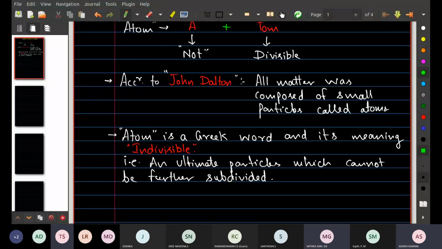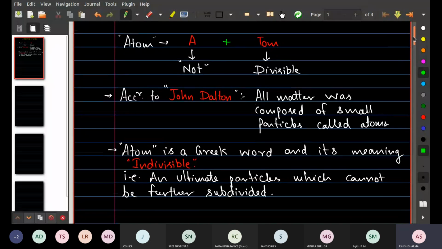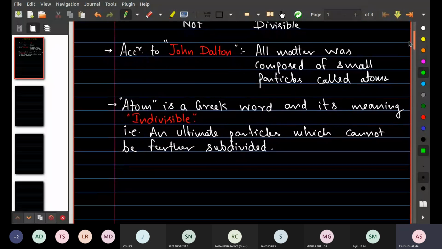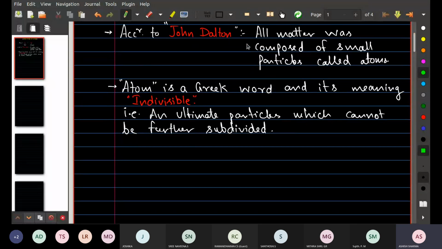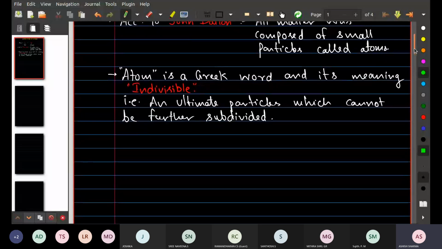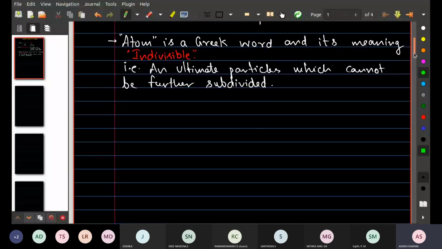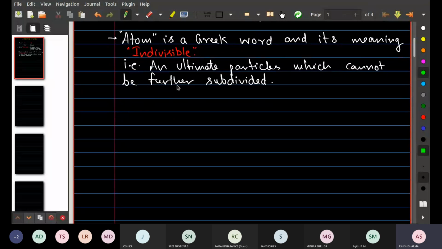No, sir. Okay, but you know that in modern times we have many different definitions regarding atoms, but this is the very beginning of the atom discovery. When the atom was first defined by Dalton, he defined it in this way: all matter was composed of small particles that we can call atoms, and atom was a Greek word. It means an indivisible particle, an ultimate particle which cannot be further subdivided. Is this clear to you or not? One theory was given according to Dalton, and that we will discuss here.